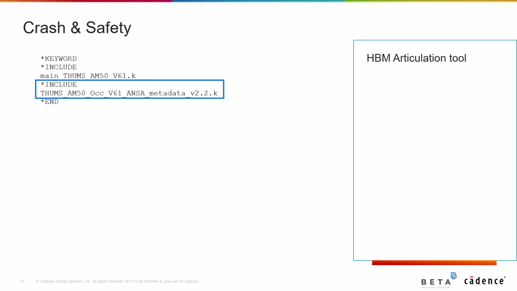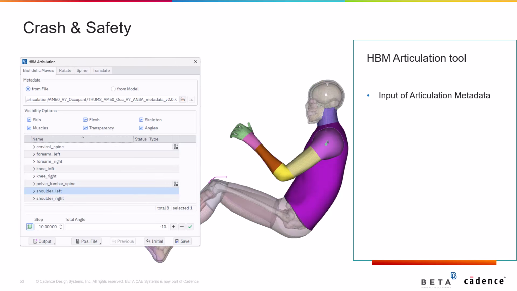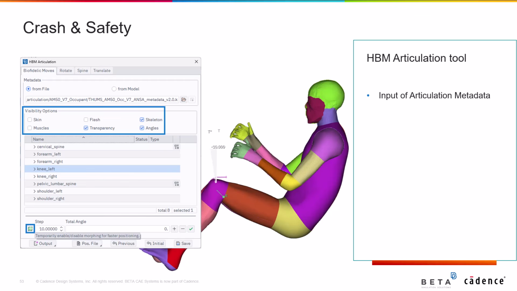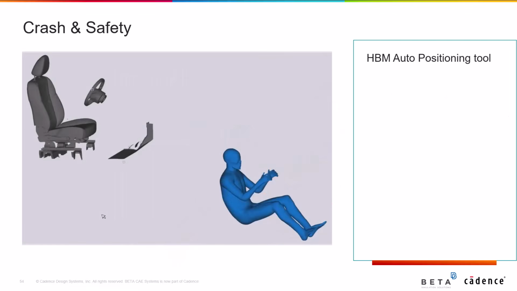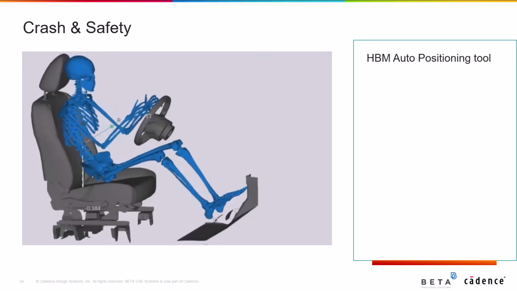And remaining on the topic of HBMs, the articulation metadata can now be input in the HBM articulation tool. In other words, it is not required to load them from the tool. Furthermore, morphing can be applied altogether at the end of the posture assignment trials, increasing this way overall time performance of the positioning process. The second addition to the HBM handling is the auto-positioning tool.